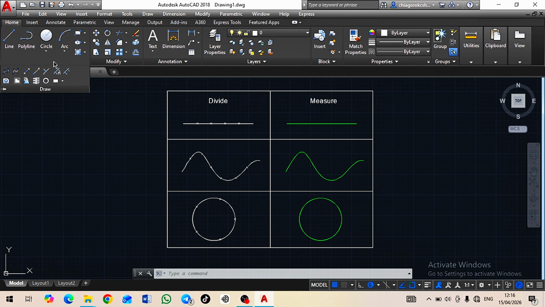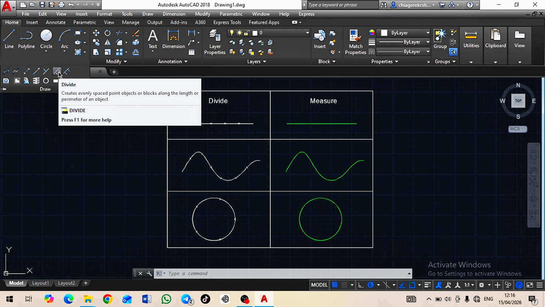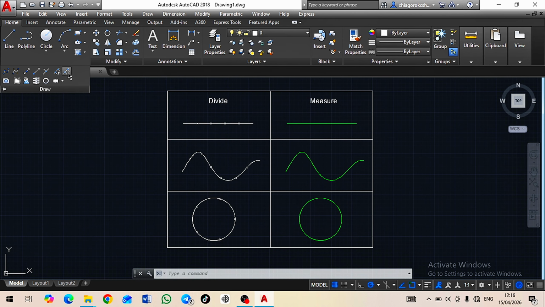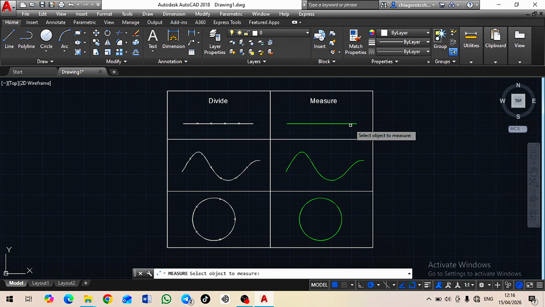We will come back home, click on it. Now this one is the divide, which we have already made use of. So if you look beside it, this is the measure. So we just go ahead and click on the measure. Now it's telling you to select the object. I will just go ahead here and click on this line.